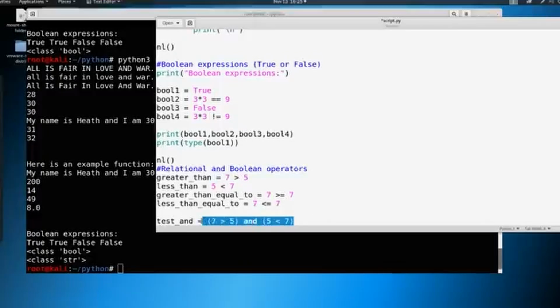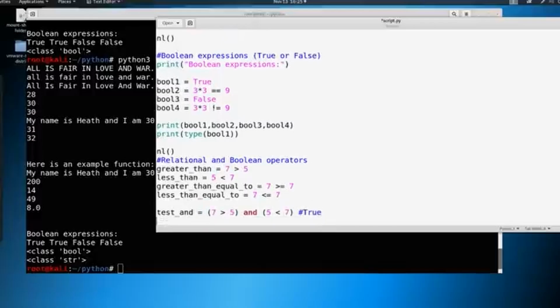That would make this entire statement true. So we could say true here. If we were to say, let's just call this test and 2, we were to say 7 is greater than 5, which is true, and 5 is greater than 7, well, that's not true, so this whole statement is going to be false, because we're going to say and.